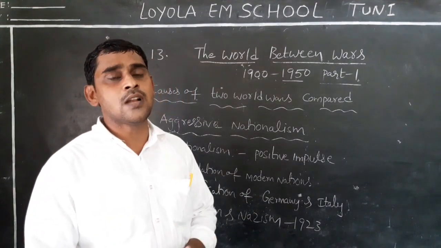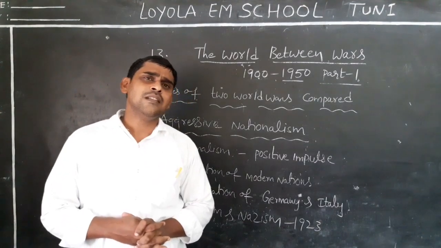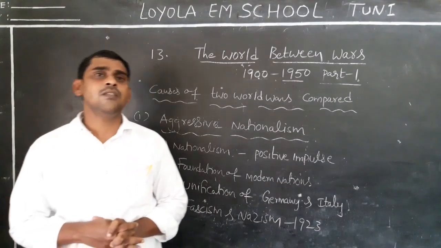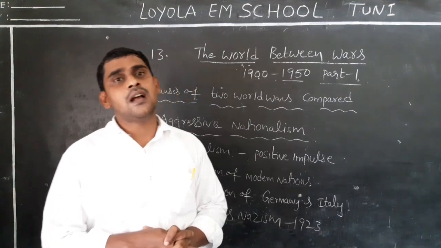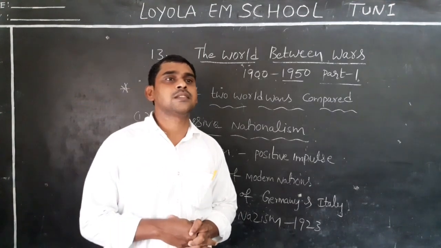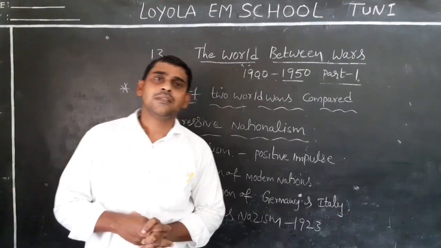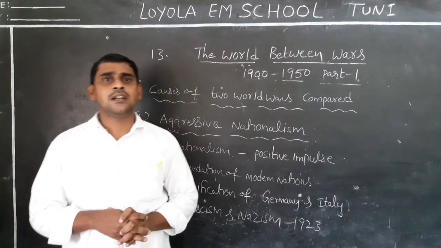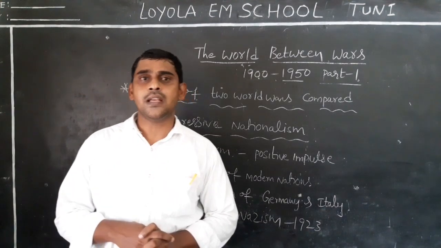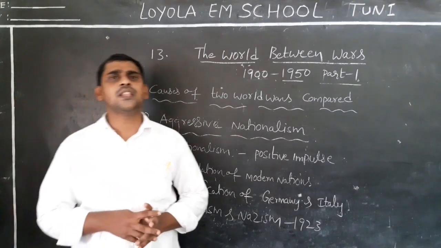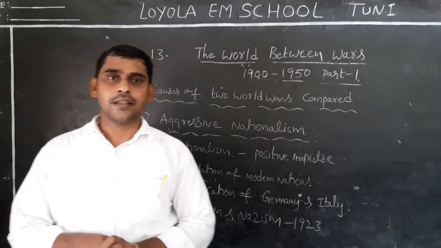Like that, the people of Germany were mobilized. When they were mobilized like that, then what are they doing? Automatically, the people of Germany turned against the neighboring people of the other European nations. Then what happened? As a result of that, the unity among the European nations was lost. Automatically, some problems were created between the countries.